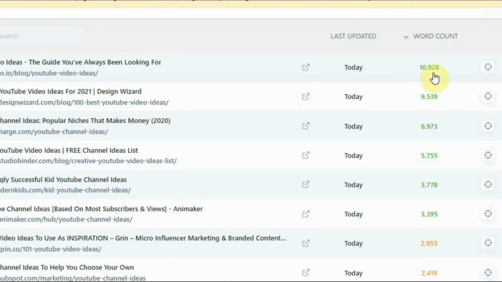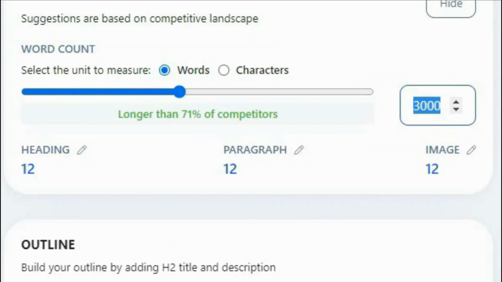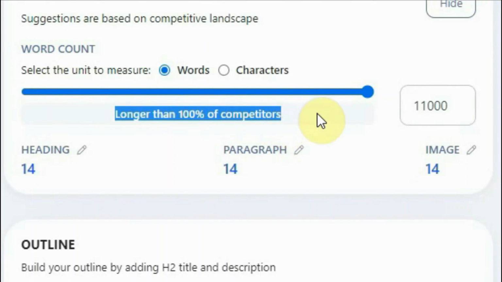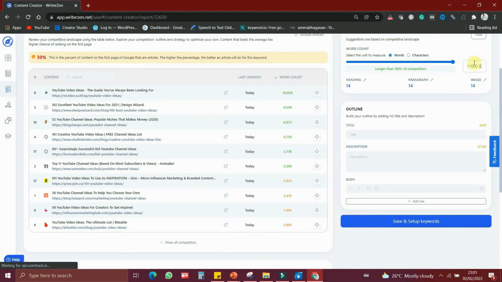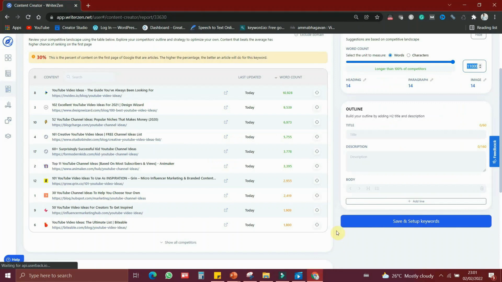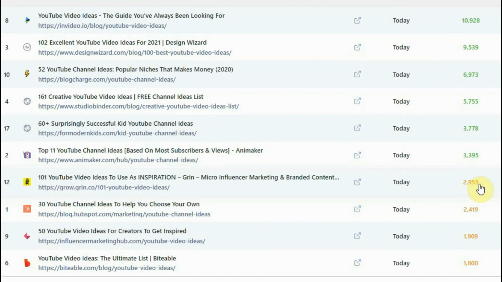By seeing this, you can say that if you make an article with 11,000 words, you have a 100% chance of being the longer article in the list. For this keyword, your article is going to be the longest one. If you are not able to write an 11,000-word article, Writer Zen will suggest a number. If you write an article below 2,955 words, it has lesser chances, but at least you should keep 3,500 words. That is why it is highlighted in green. Your article should have at least 3,500 words.